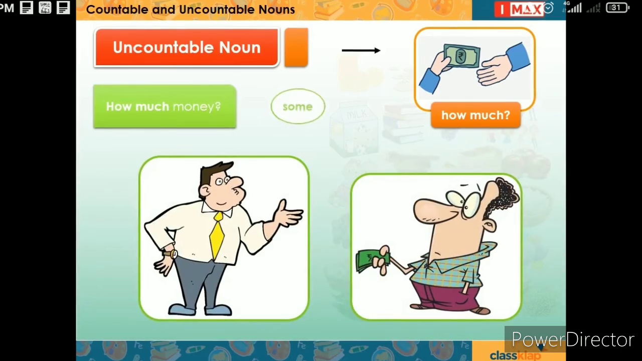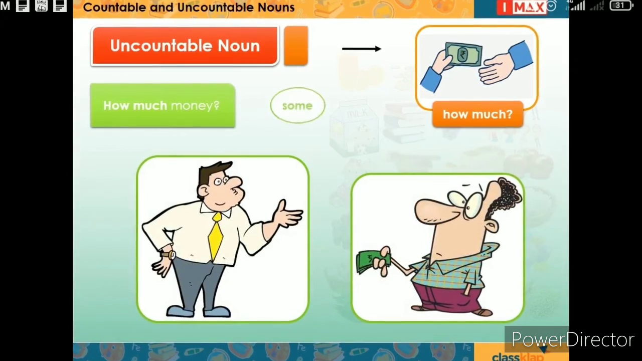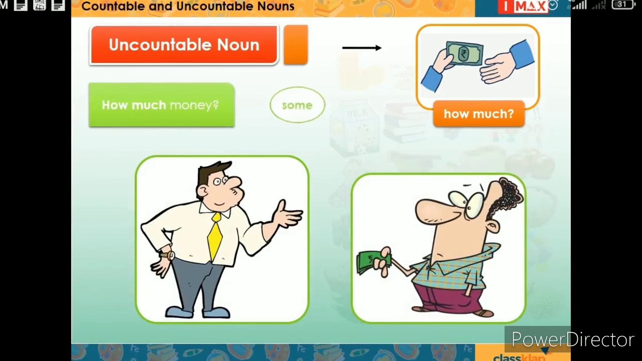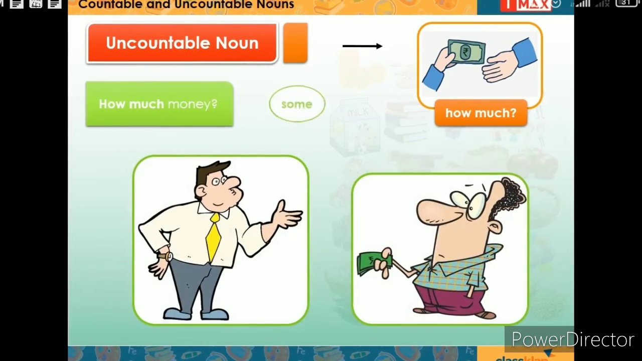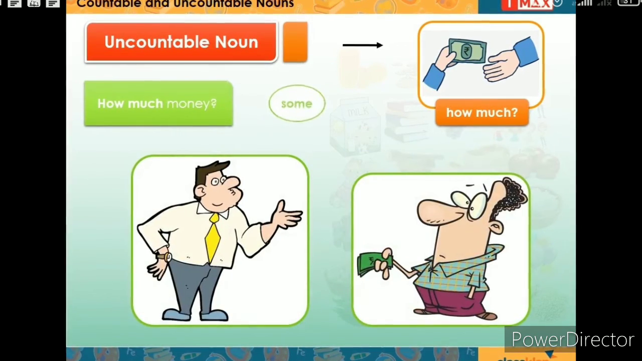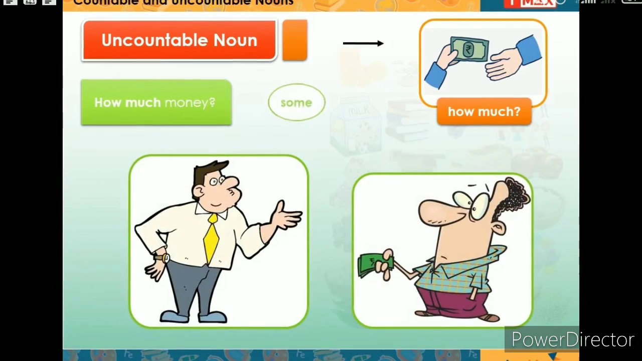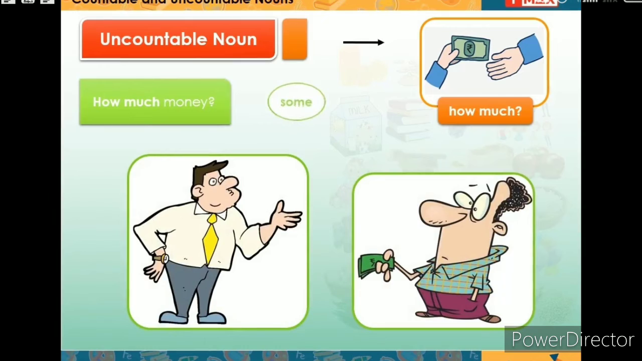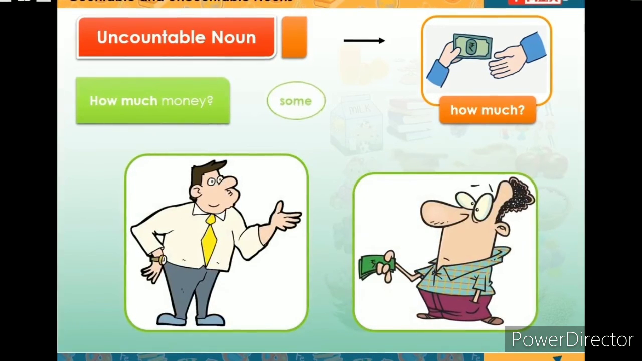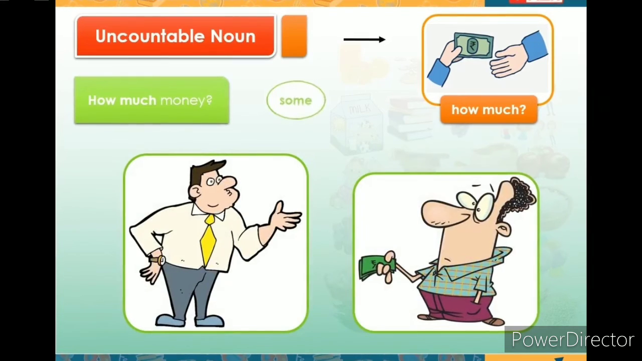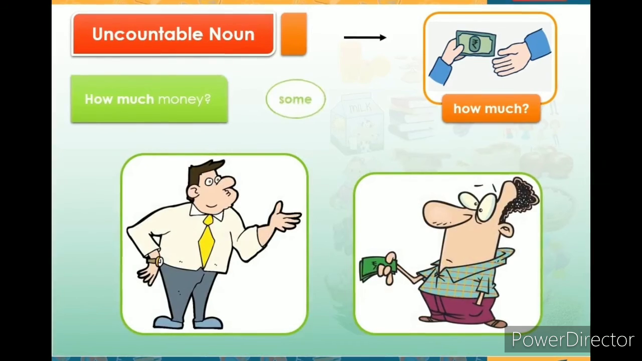Then any is used in negative sentences with both countable and uncountable nouns. Remember children, any is used in negative sentences with both countable as well as uncountable nouns. How does it work? Let's see some examples. I don't have any toys. Here any is used as a negative. He or she doesn't have any toys. Then the second one, we don't have any bread.